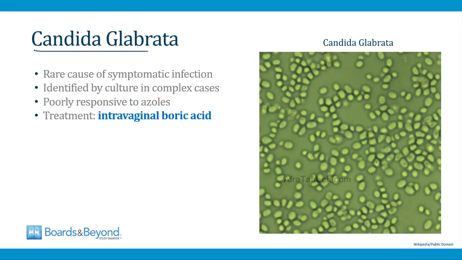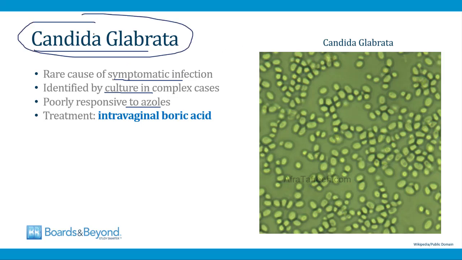Let me briefly mention Candida glabrata, which is one of the uncommon species of Candida that can cause candidiasis. This is a rare cause of symptomatic infection, and it's sometimes identified by culture in complex cases. So if a woman has recurrent candidiasis and she's not responding to treatment with azoles, then a culture will be sent, and sometimes that culture will identify Candida glabrata. In these cases, the treatment is with intravaginal boric acid. It's high yield to know this for your boards. Candida glabrata responds poorly to azoles, so you can't use the standard therapy. Instead, what is used is intravaginal boric acid.